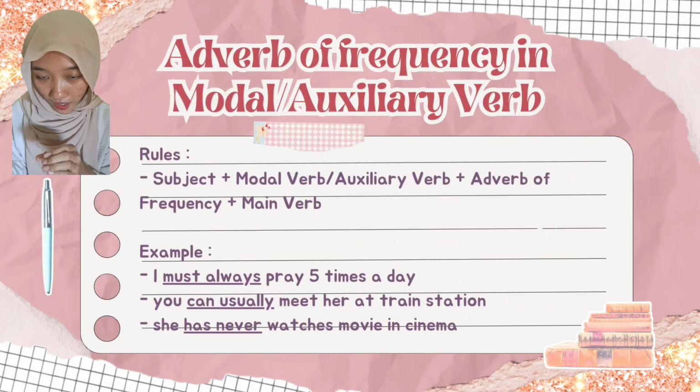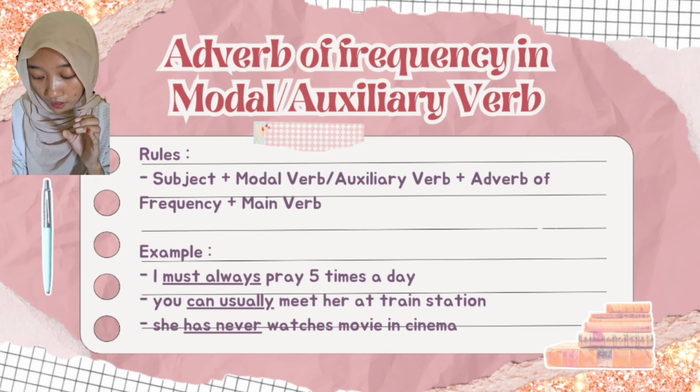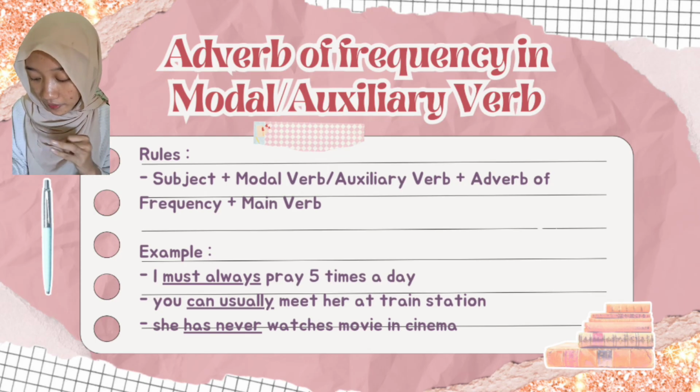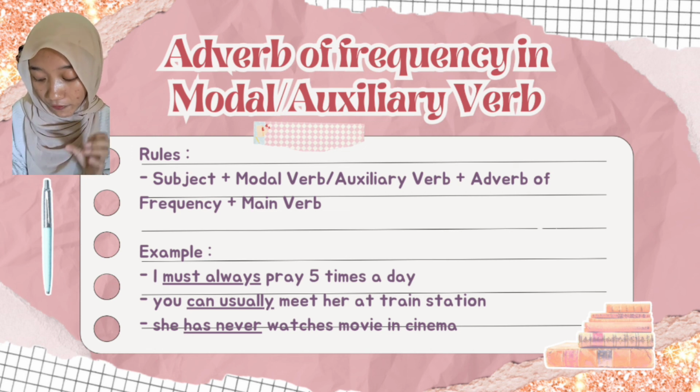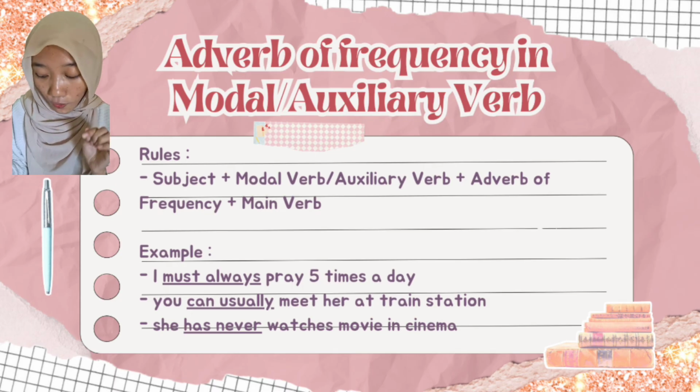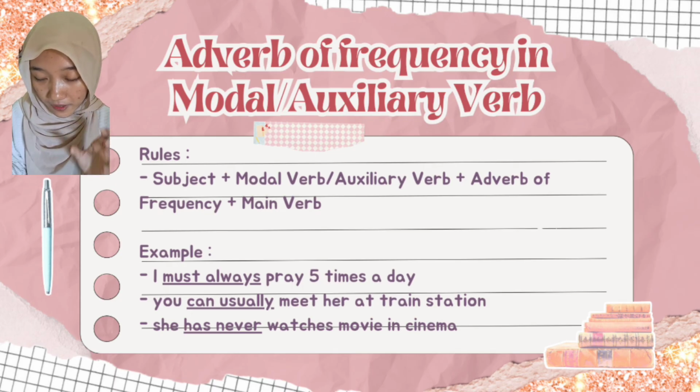The rule is subject, modal verb or auxiliary verb, then adverb of frequency, and then main verb. Example: I, as subject, must, the modal verb, always, the adverb of frequency, and then the main verb, pray 5 times a day. So I must always pray 5 times a day.